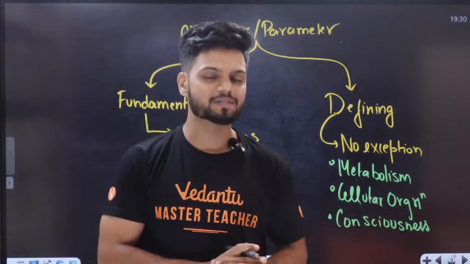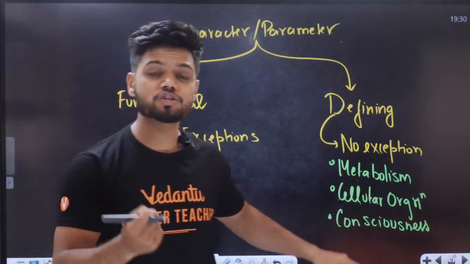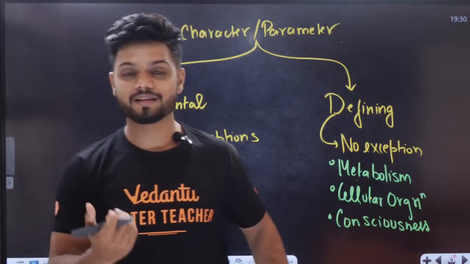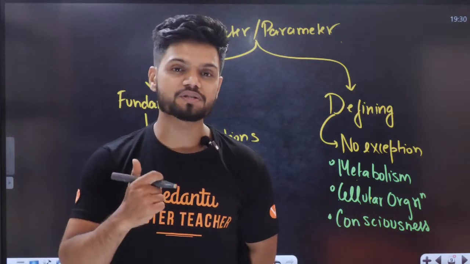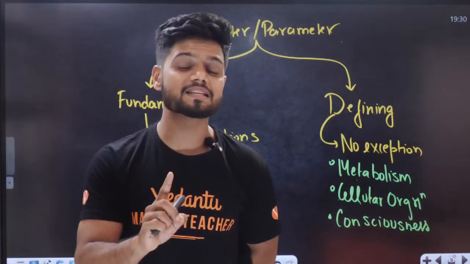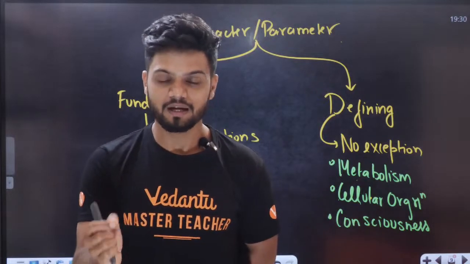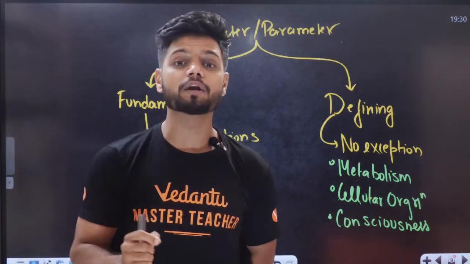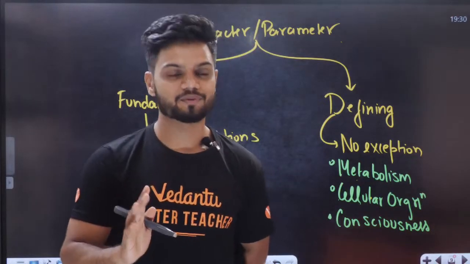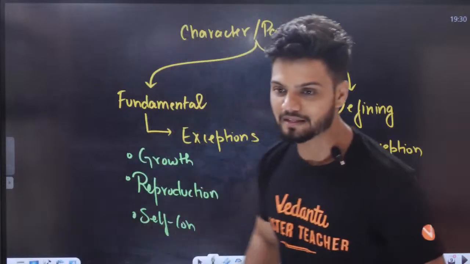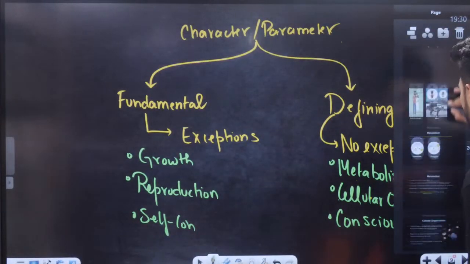So the question comes now. I told you consciousness is defining. But what about a patient in coma? Does he have consciousness? The answer is yes. He may not have the consciousness same as you and me, but he or she does have something called cellular consciousness. The person in the coma is responding to the medicines which we give. Yes or no? So cellular consciousness is there. So it is a defining property. So with that, the first part of the lecture is over.